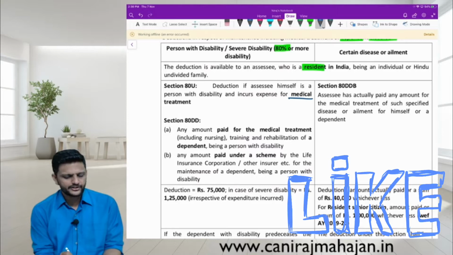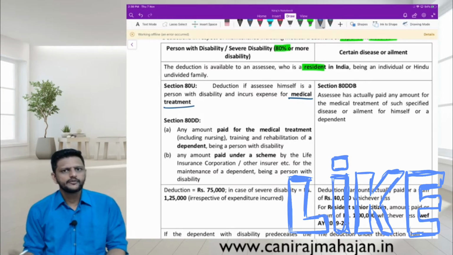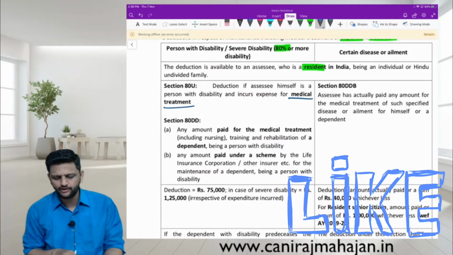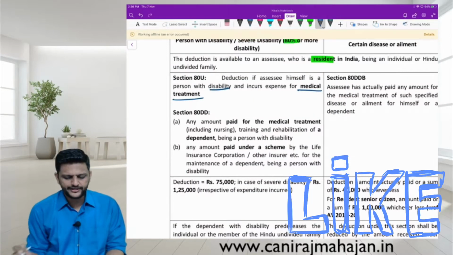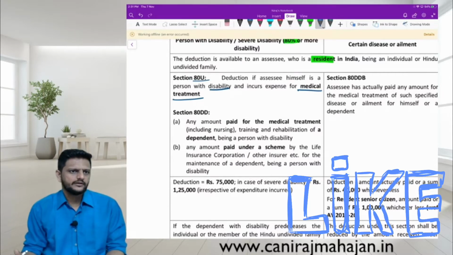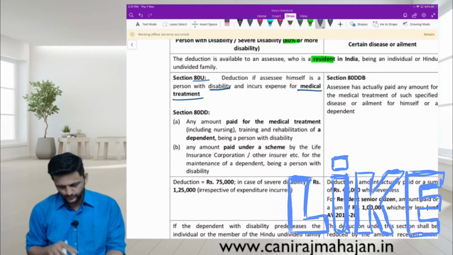So when will you get a deduction? Only when there is an actual medical expenditure. For what? For disability, or whatever is mentioned under section 80U, those types of diseases. Okay, so disability as per section 80U, where we had the reference to clubbing of minor, correct or not? So disabled as per section 80U.